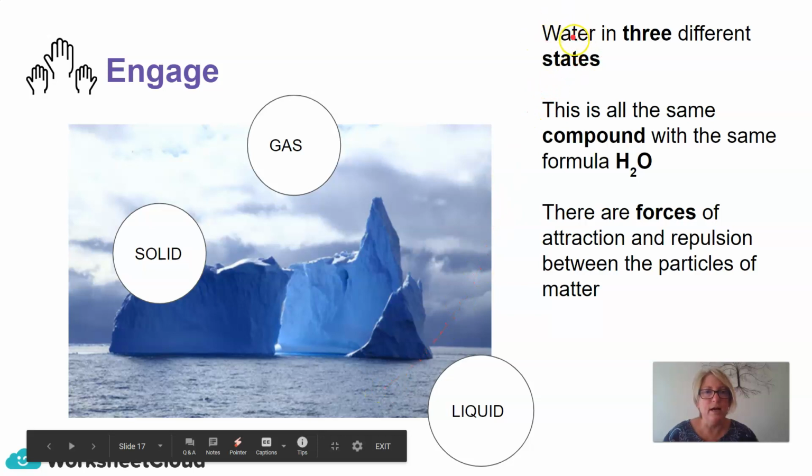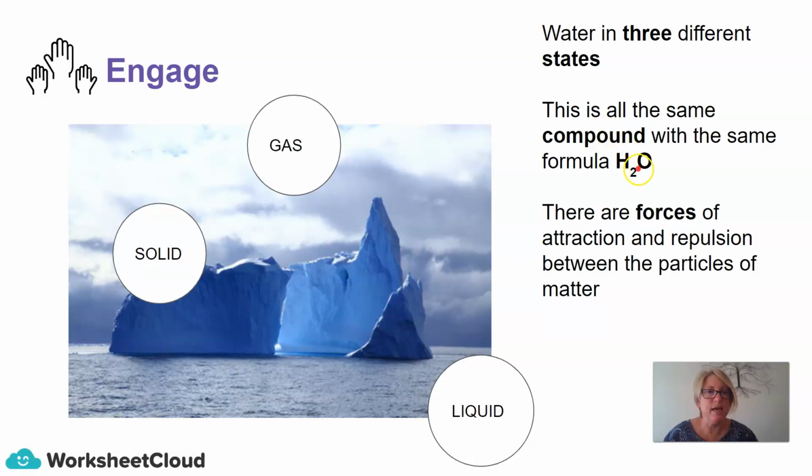So water is a compound that we represent as H2O. And there are forces of attraction and repulsion between the particles of matter.